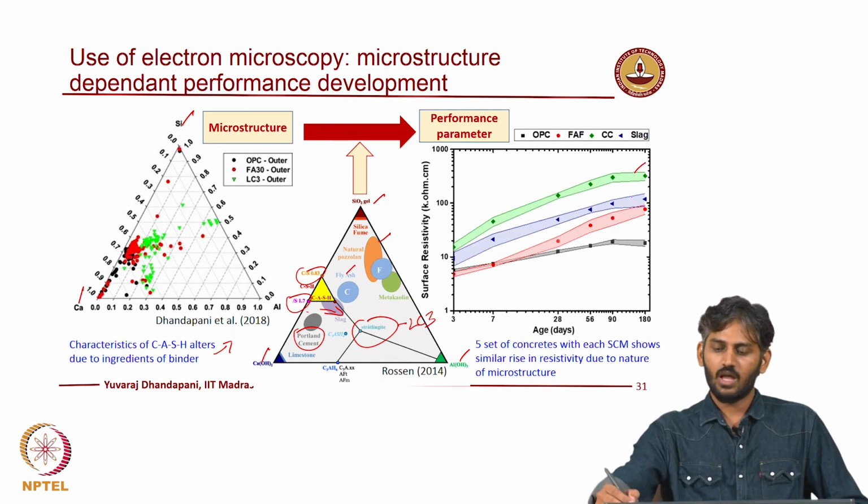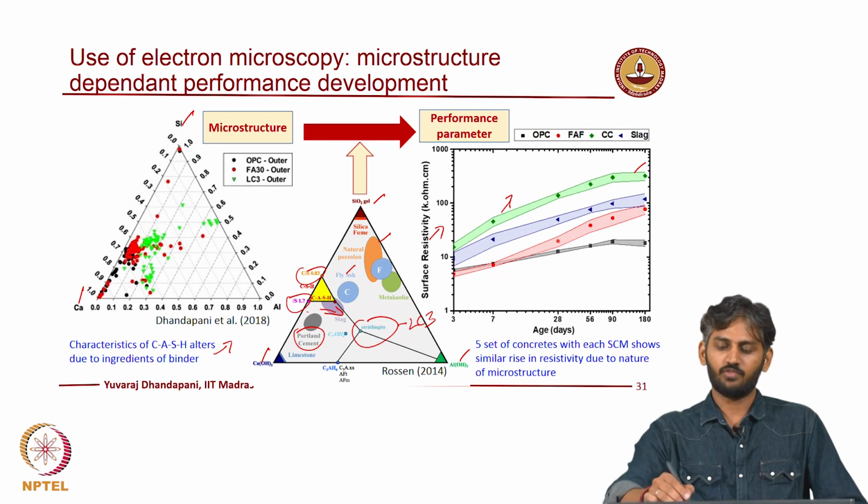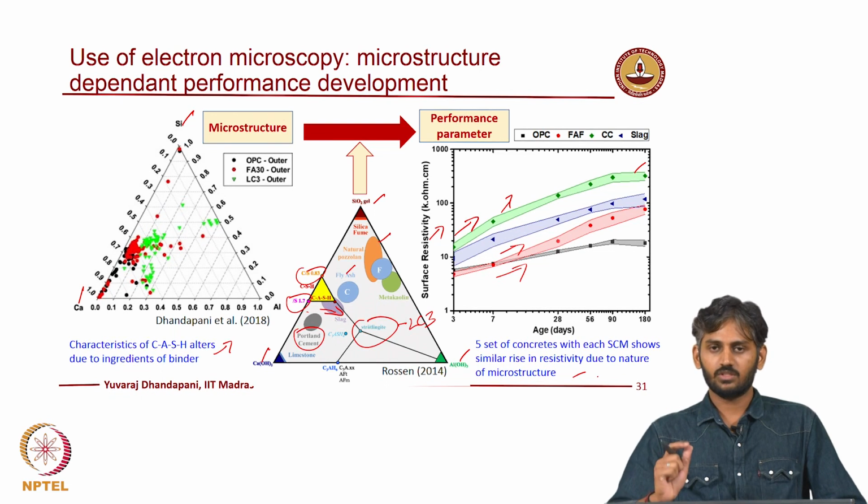For instance, here I have presented one of the performance parameters called resistivity, which is a bulk response. So, the band indicates the response from 5 different sets of concrete, right. Because the clay is reacting much faster, you can see the value has risen between 3 to 7 days itself, and it is much higher across the age. And when you start using fly ash binders or slag binders, right, the value tends to rise much lower, right. So, these are varying levels of concrete produced with the binder, which indicates the role of the material used to make concrete, right.